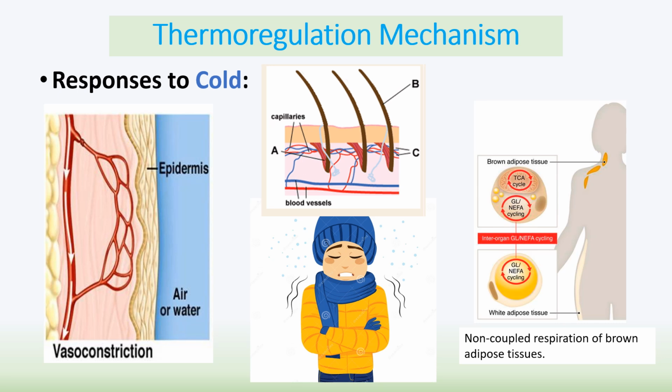So you need to be able to describe the different mechanisms, which you can see here, to respond to cold to warm the body up. So the first one here is vasoconstriction. And vasoconstriction is when the arterioles near the surface of the skin have a reduced blood flow flowing through them.